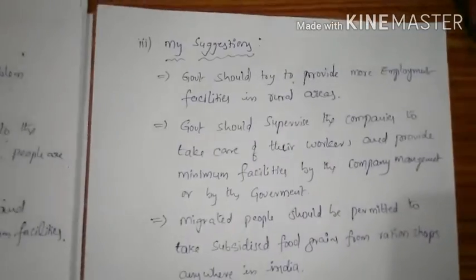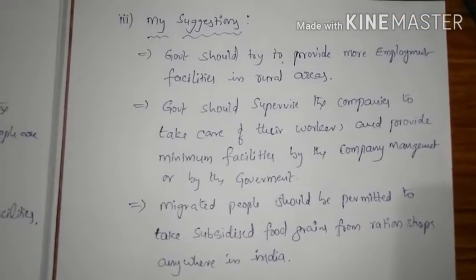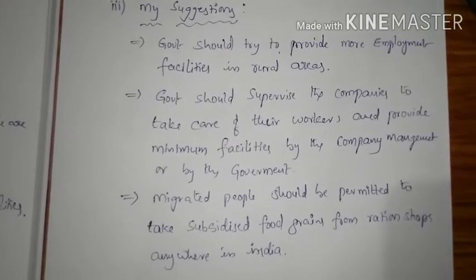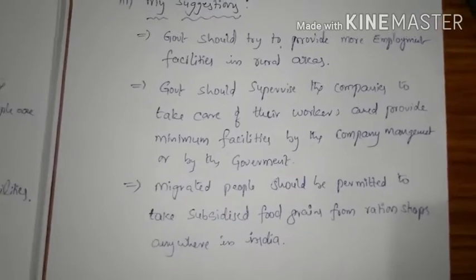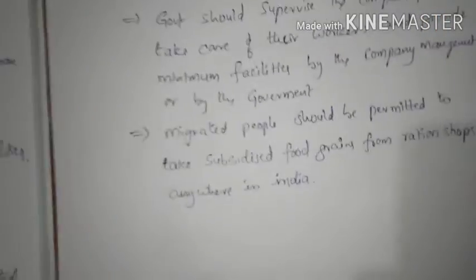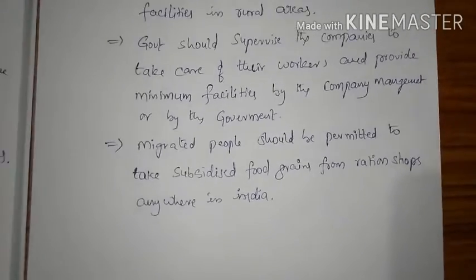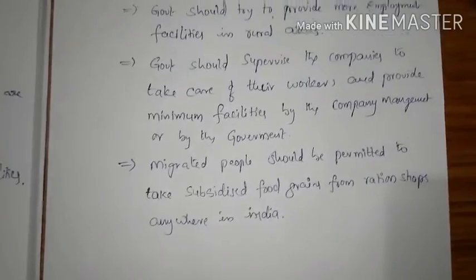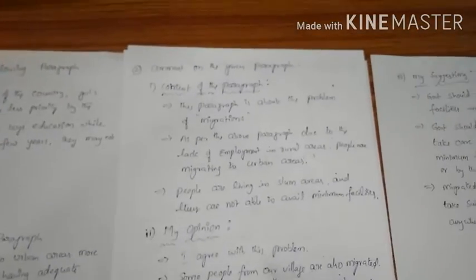And the third part is my suggestions. Government should try to provide more employment facilities in rural areas. Government should supervise the companies to take care of their workers and provide minimum facilities, either by the company management or by the government. Migrated people should be permitted to take subsidized food grains from ration shops anywhere in India. So like this, we have to read the paragraph and then we have to split the paragraph into three parts and we have to write like this.